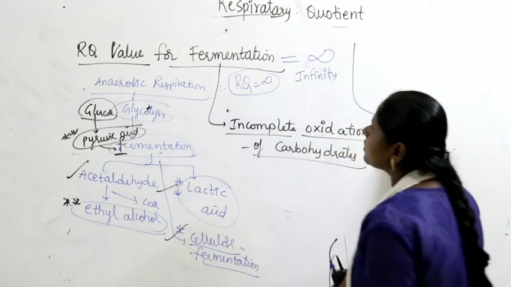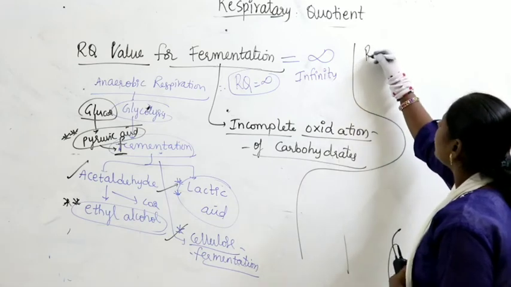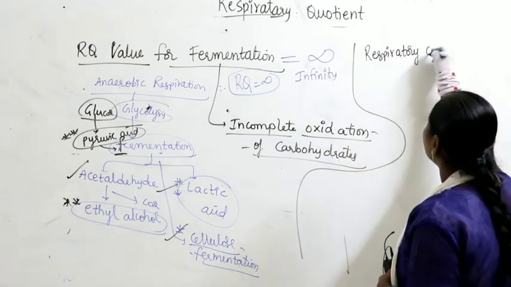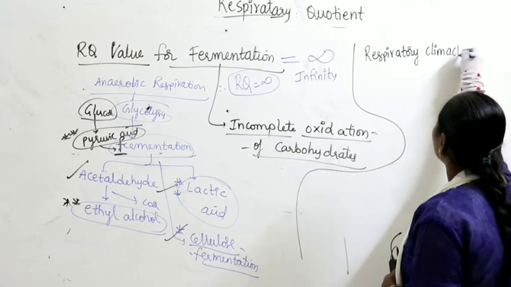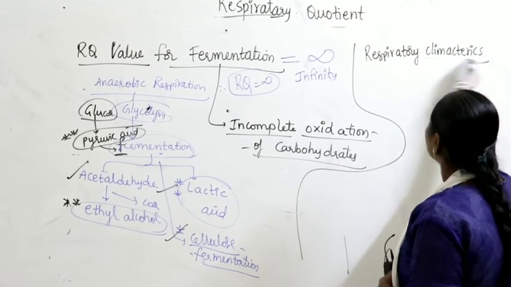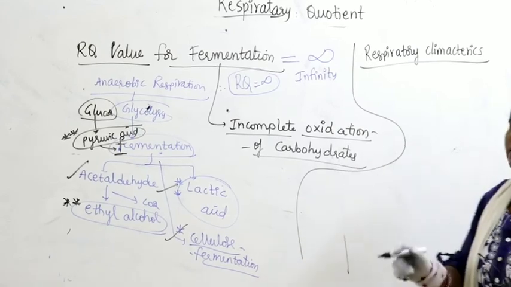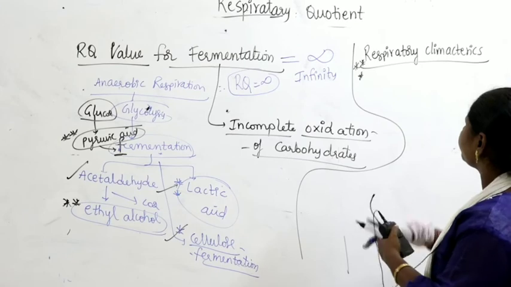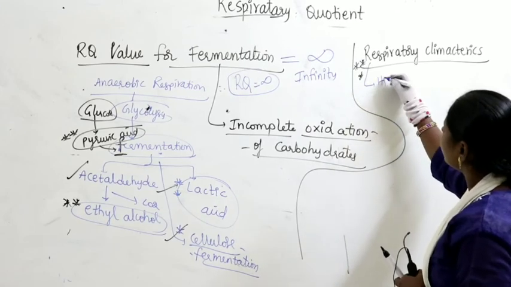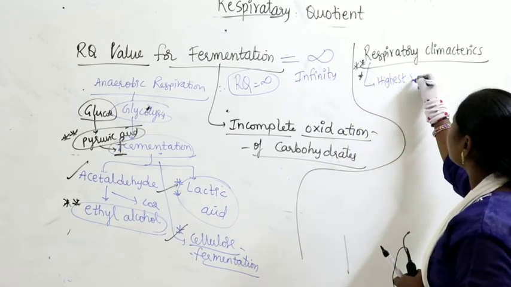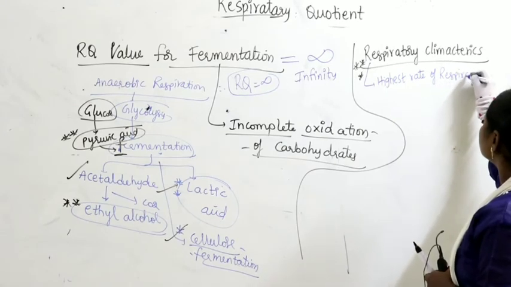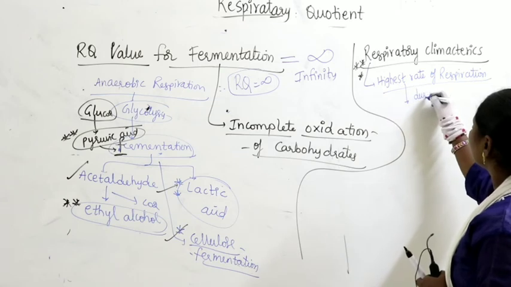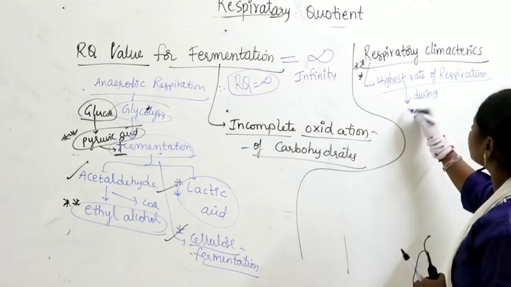Now take respiratory climacteric. What is respiratory climacteric? It shows the highest rate of respiration, which occurs during the ripening of fruit.